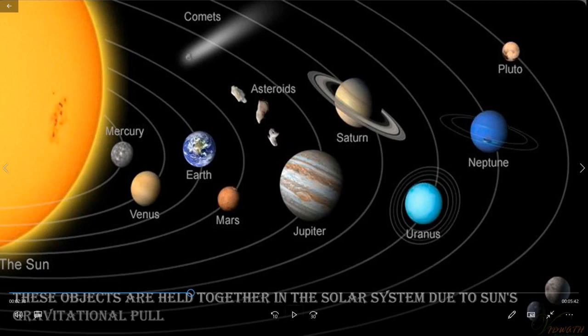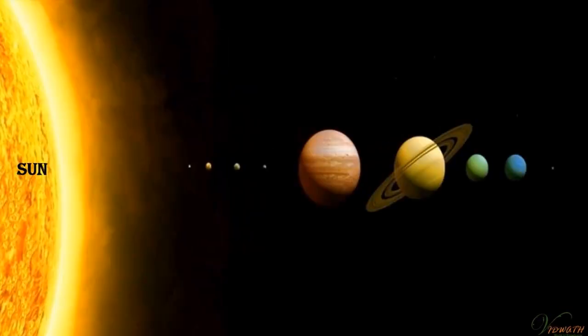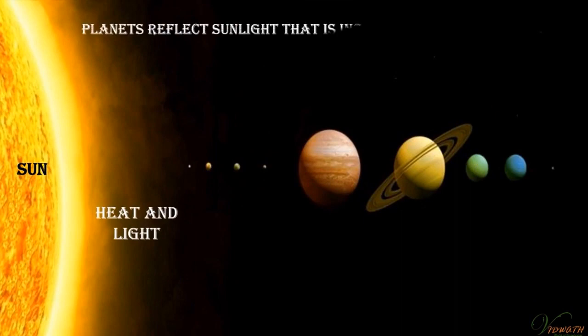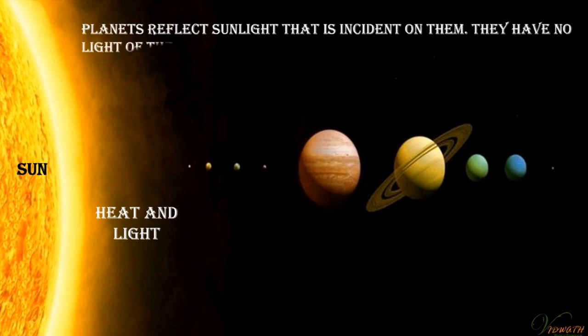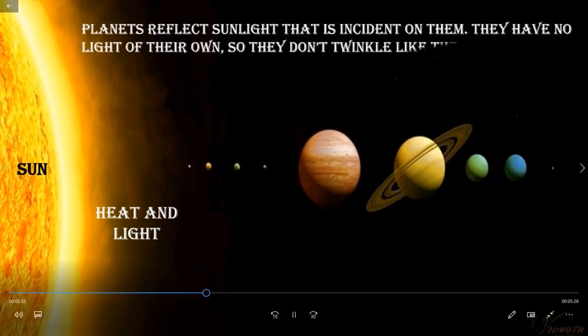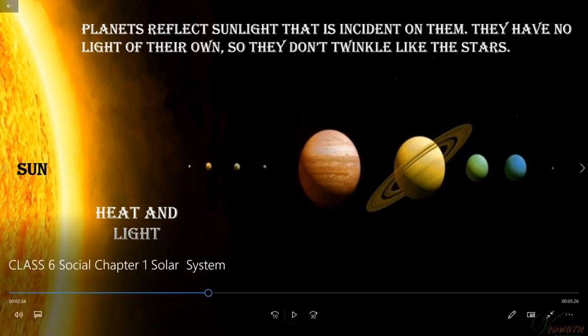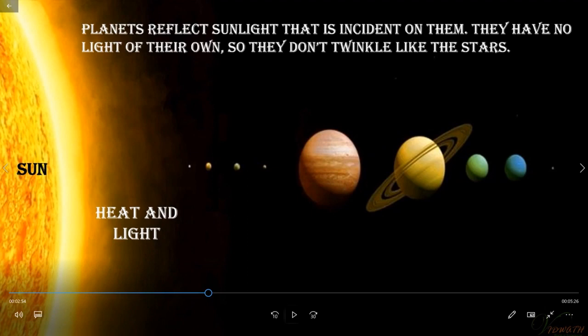These objects are held together in the solar system due to sun's gravitational pull. Planets reflect sunlight that is incident on them. They have no light of their own, so they don't twinkle like the stars.